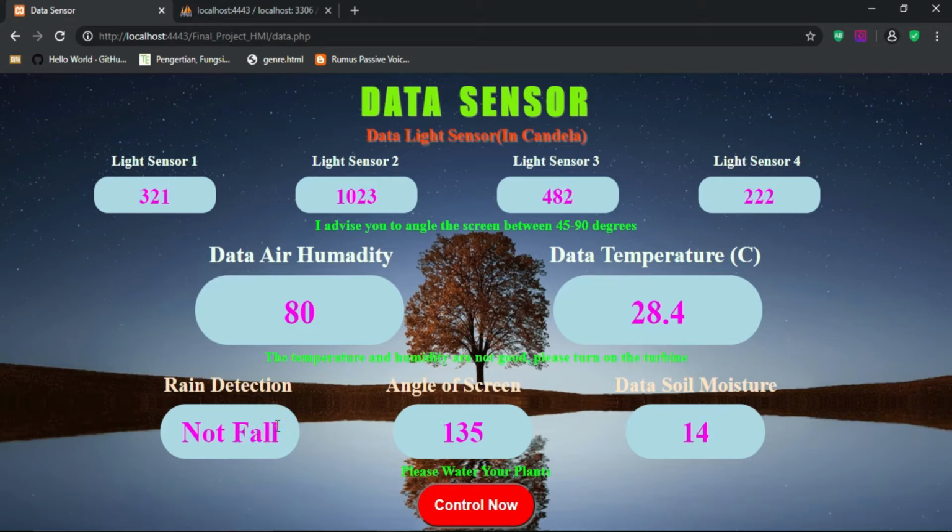Next, we are given rain detector data, which says the rain is not coming. Then the angle data of our screen now and the soil moisture data. From this data we are advised to water our plant.